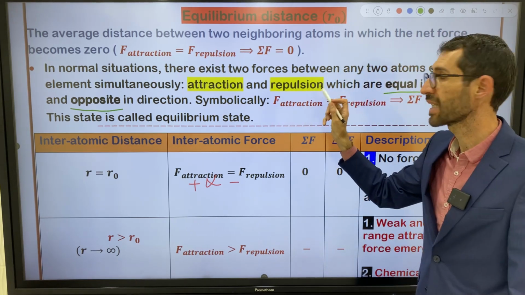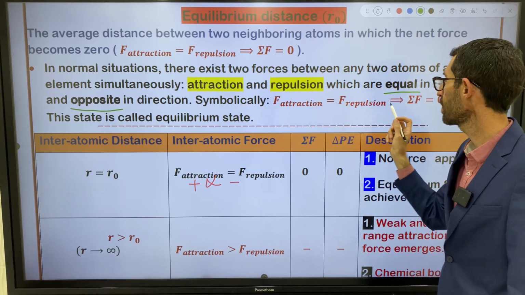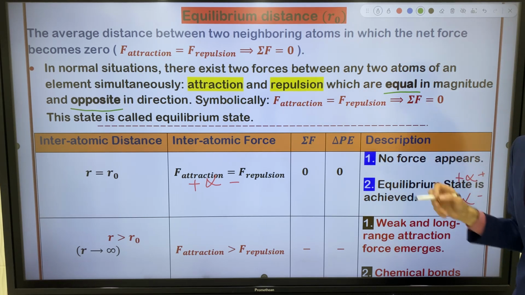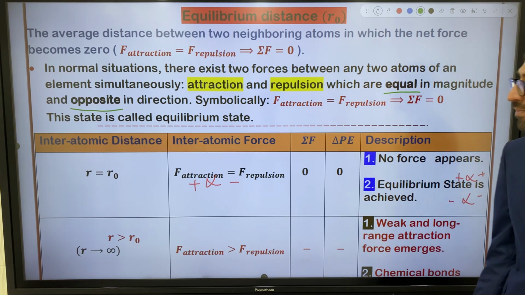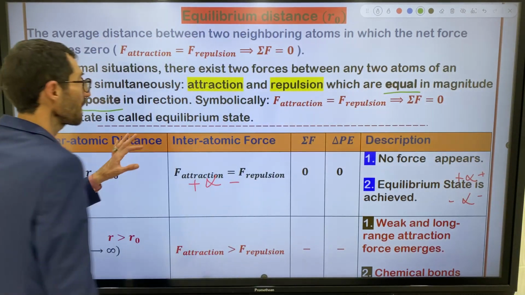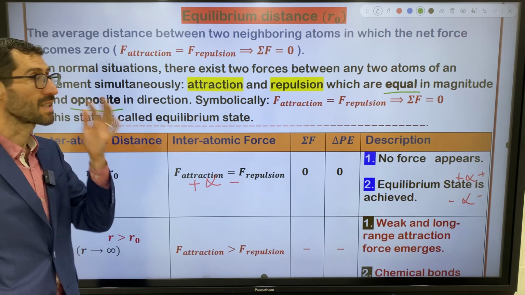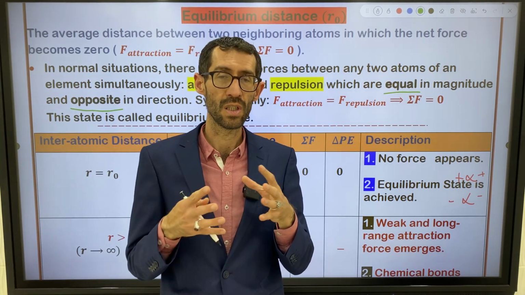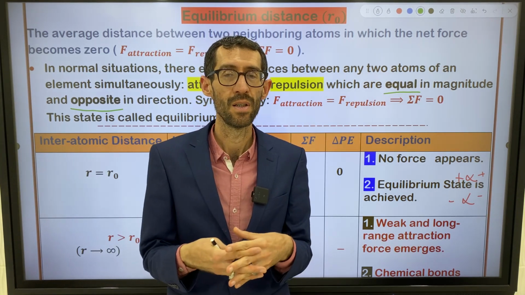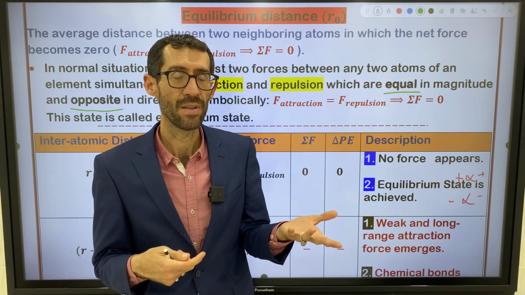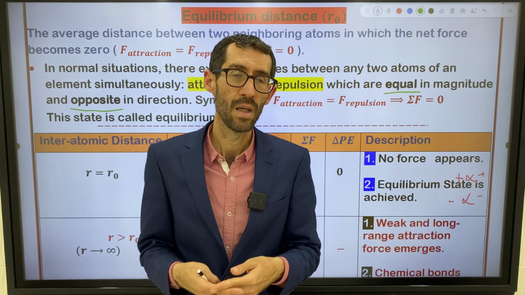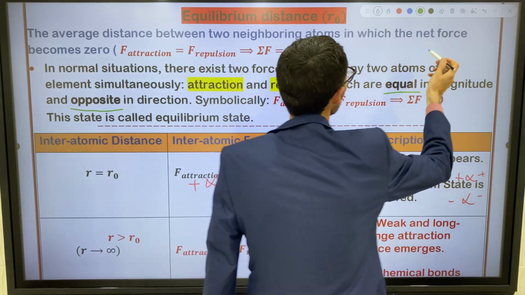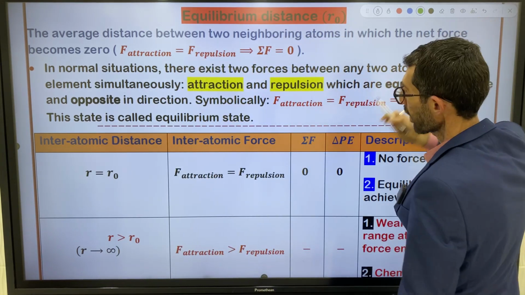Symbolically, I can say attractive force is equal to repulsive force, which leads to sigma F equals 0, meaning summation of forces becomes 0. This state is called equilibrium state. So what's the equilibrium state? It means the state in which the interatomic forces balance one another, right? No one overcomes the other, summation of forces becomes 0, and that's it, right? Let's move to another subject.